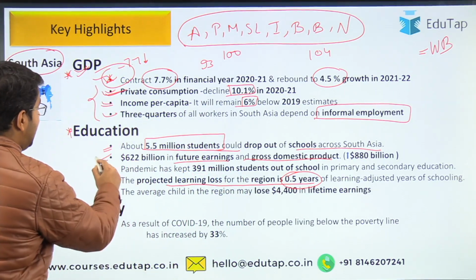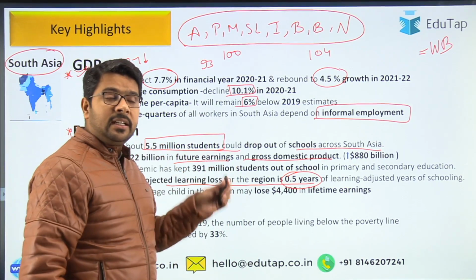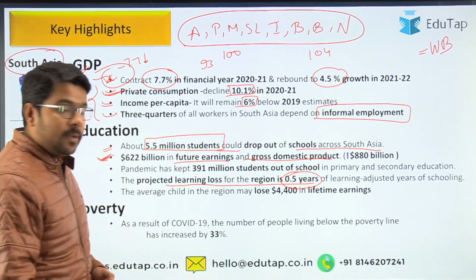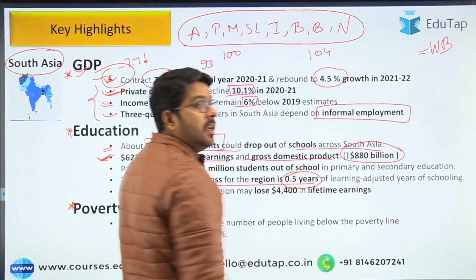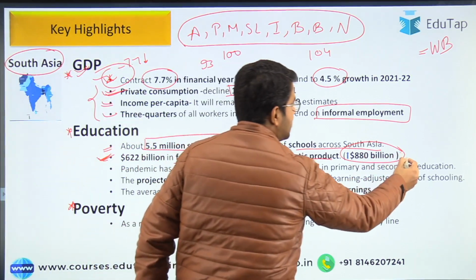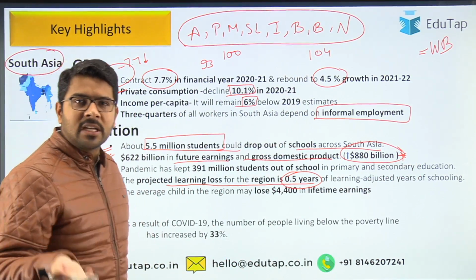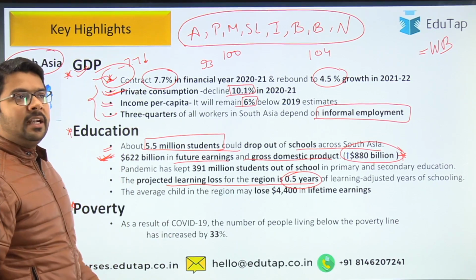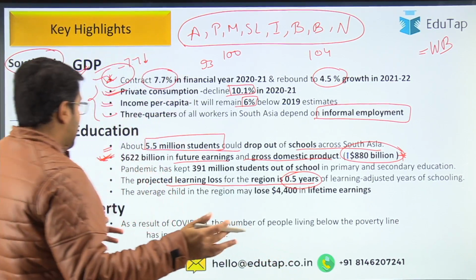So guys, this is the expected loss of revenue due to the lockdown in the education sector. This will be the loss considering the future earnings as well as the GDP. And this loss might increase up to 880 billion, but that is only in very rare circumstances. I mentioned it just to highlight up to what range. Even from the exam point of view, if they ask only the first point, that is, what is the expected revenue loss due to the COVID situation.